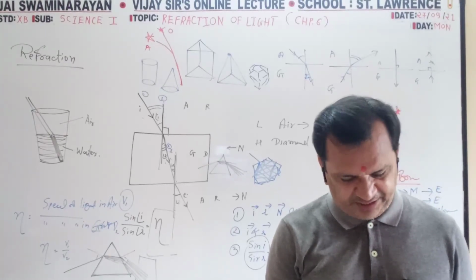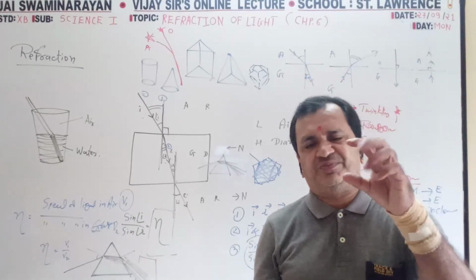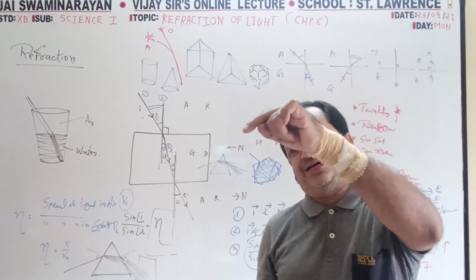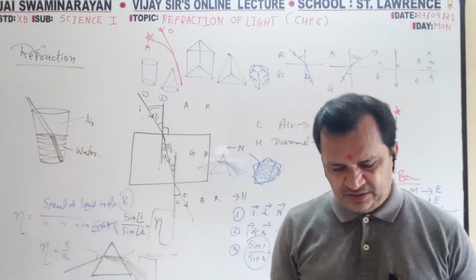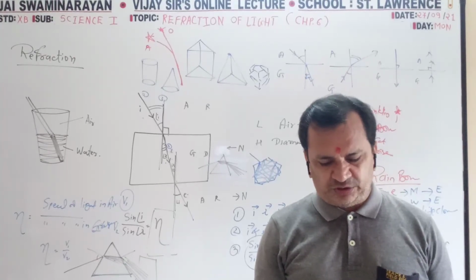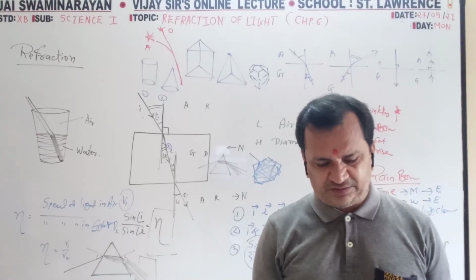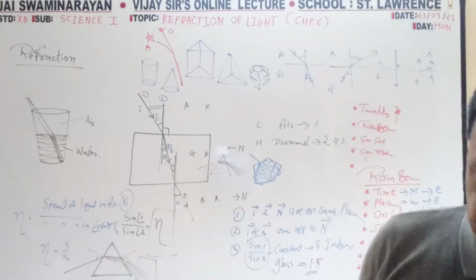Rainbow, figure 6.10, that is also very important. Dew point, that sphere is shown: a white ray of light enters, splits up into 7 colors, and spreads, with partial and total reflection. This is very good.